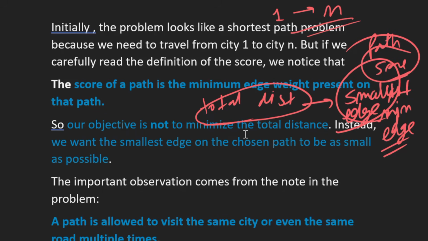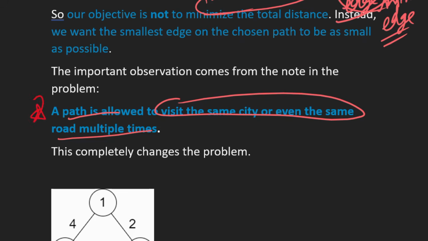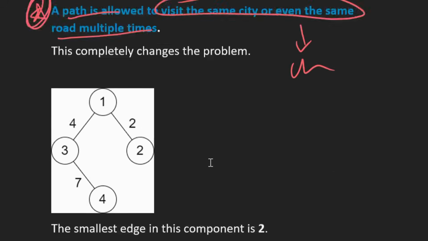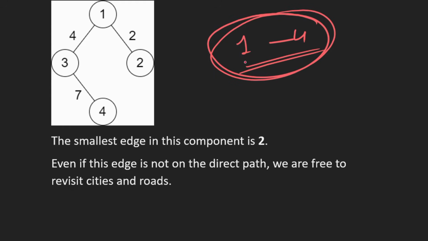right? And when we read this point, that a path is allowed to visit the same city or even the same road multiple times, right? When we read this, the problem has changed completely, right? Because it may be possible that the smallest edge may not lie on the direct path between city 1 and n, that is 1 and 4 in this example, right?